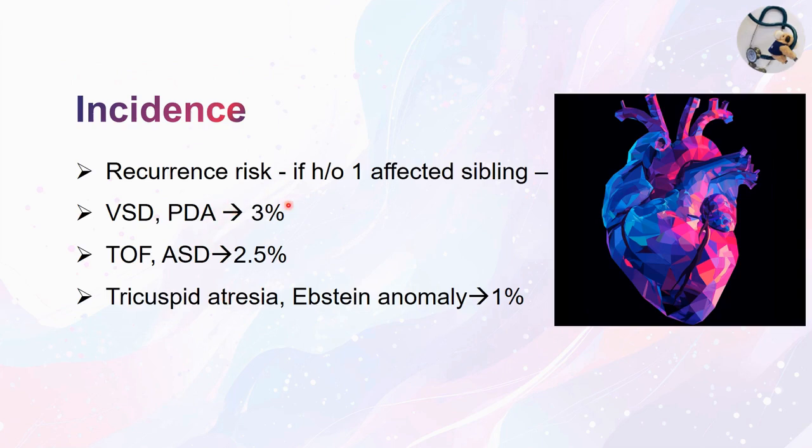The recurrence rate: if one sibling has congenital heart disease, chances of having VSD or PDA is 3%, and chances of having tetralogy of Fallot and ASD is 2.5%. Tricuspid atresia and Ebstein anomaly have a recurrence rate of 1%.